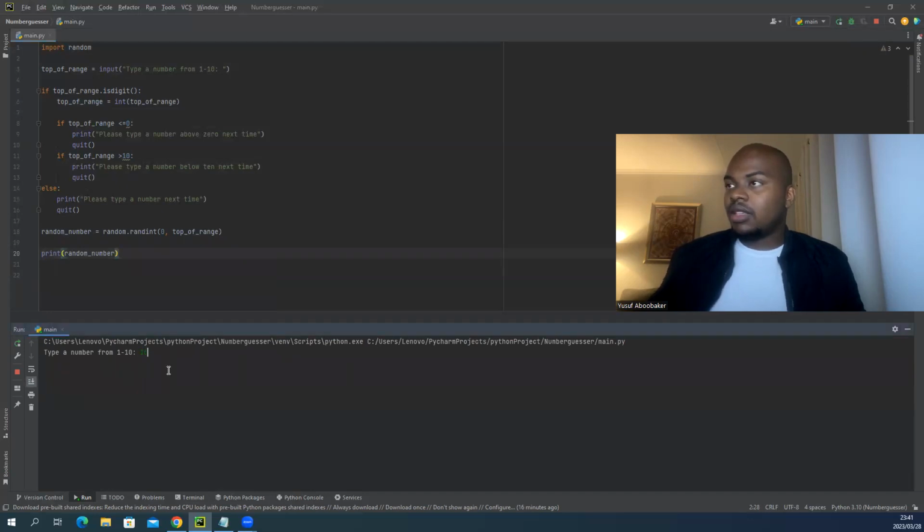Please select number from 1 to 10. I selected 10. It's 2. Sadly, I lost. Okay, let's go again. It's 5. It's 0. I lost against the computer. 1. It's 1. I won. Of course I won because there's a hack to this game. The lower your top of range, the easier your number is to guess. Now I had a probability of literally 100% to guess it. If I type in 2, I have a probability of 50%, so I should get it soon.